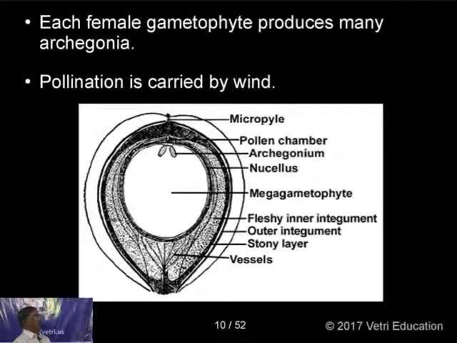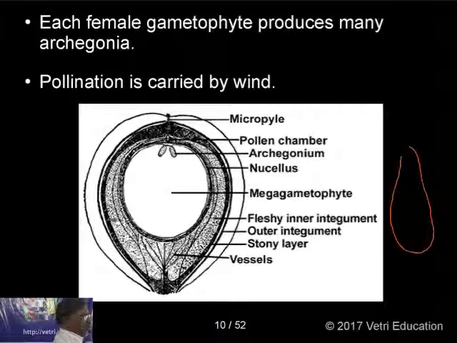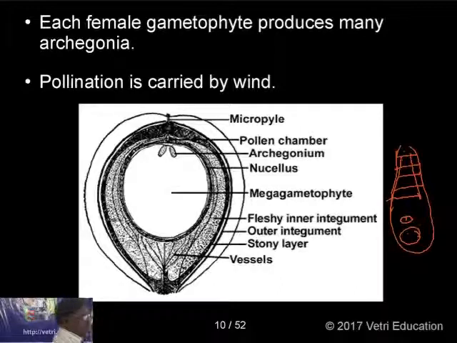Pollination is carried out by wind. Through the wind, the pollen moves in the atmosphere, and it may be attracted to the micropyle, and enters through the micropyle, where it germinates and gives male gametes. Those male gametes fuse with the archegonium. The archegonium has a broad venter and a narrow neck. In the neck, you have a number of neck cells, and in the center, neck canal cells. On the venter side, there is a small venter canal cell and a very big egg cell. The male gamete fuses with the egg and forms the zygote.